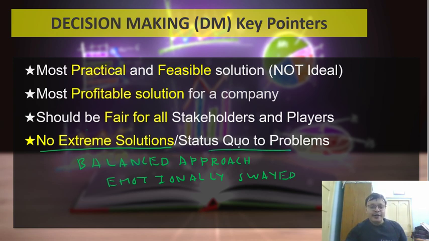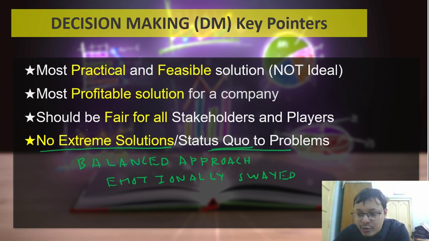Another thing that you'll find often in the options, which you might have observed in your day-to-day life, is that often the management is status quo to problems. That is, they ignore the problems that are being faced by the organization. This is where you've got to be a little more judicious.